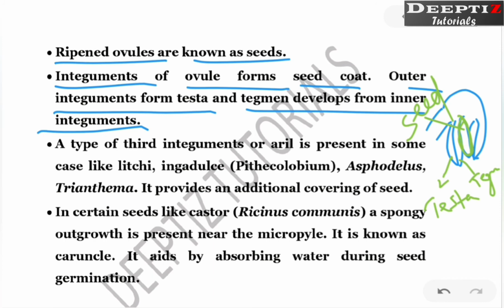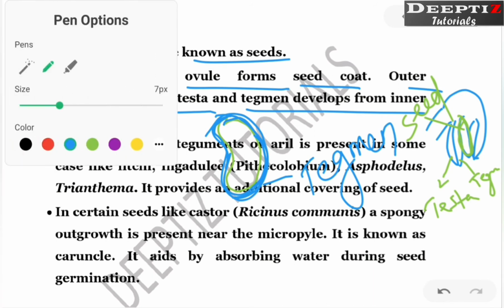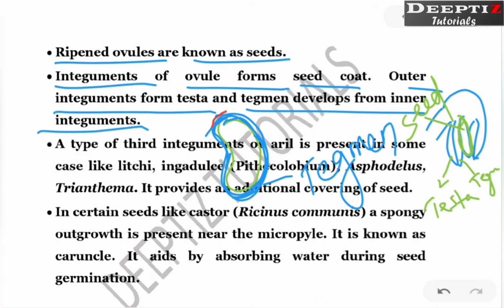Now when we look at the seed, suppose if this is a seed, this seed has two coverings. Which are they? There will be one covering, right? There will be this particular covering. This covering is termed as tegmen, and surrounding tegmen there will be one more protective layer.